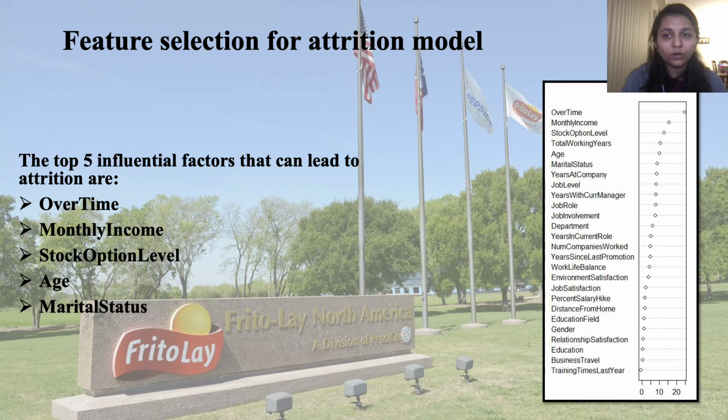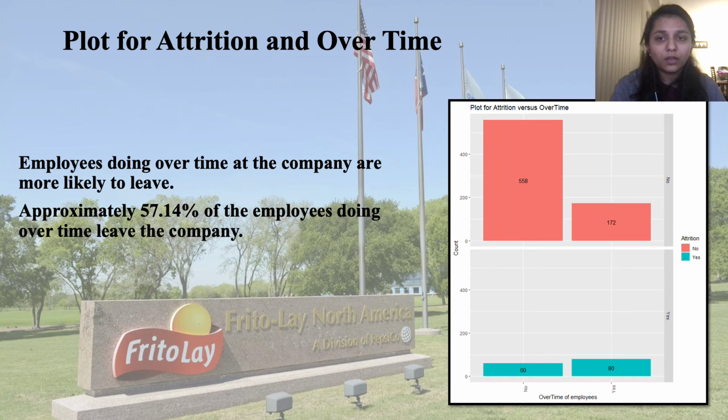After building the model for salary, we again used the random forest feature selection method to see the top 5 influential factors that lead to attrition. The top 5 factors were overtime, monthly income, stock option level, age, and marital status. Looking at the graph, it seems that the employees doing overtime are more likely to leave the company.